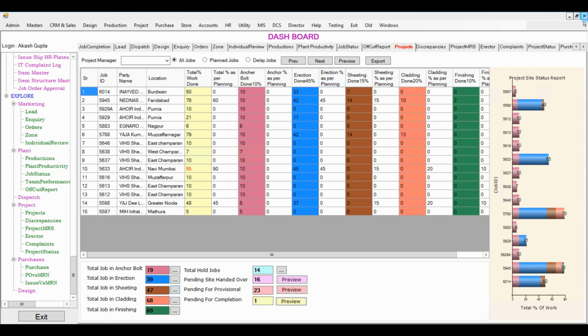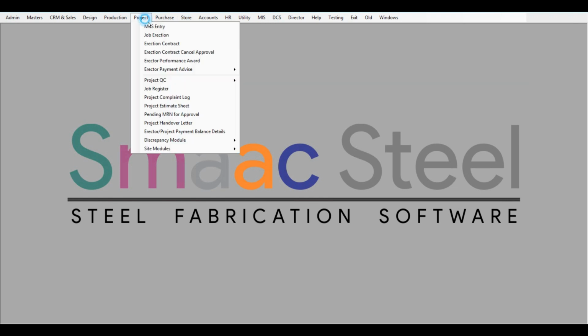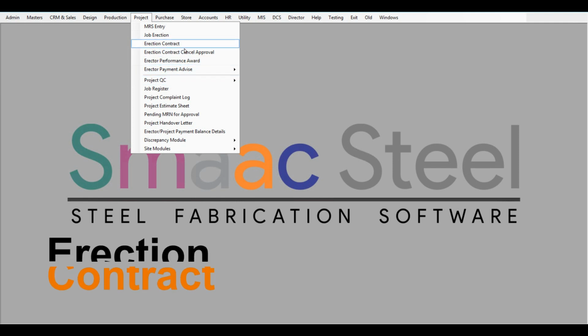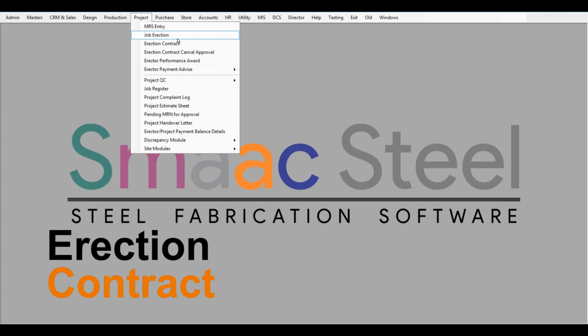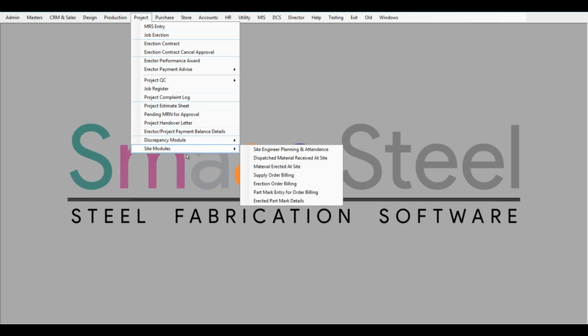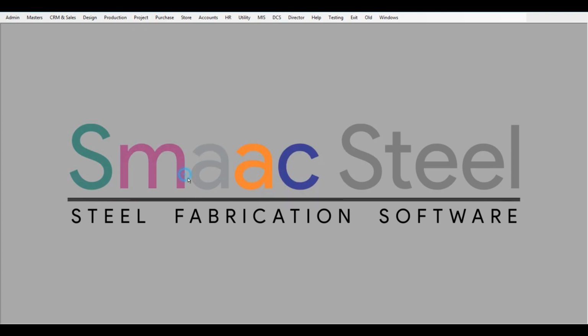It covers all other aspects of project management, like you can create payment advices for your director, you can do the project quality checking, you can create erection contracts and upload the daily project status very easily. You can even upload all the images of the sites and do document management. You can even monitor the site material.